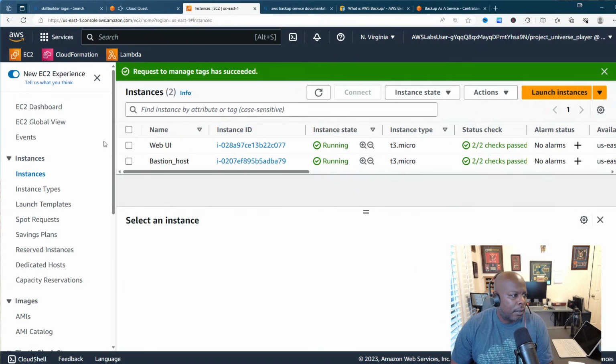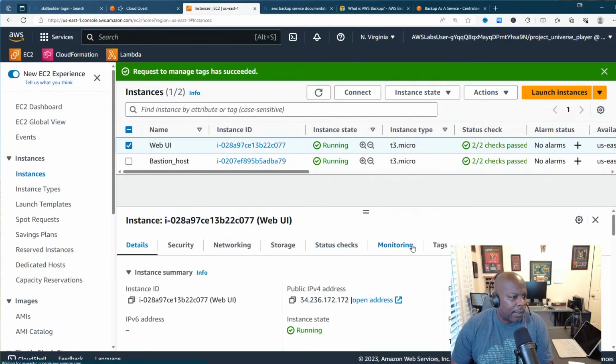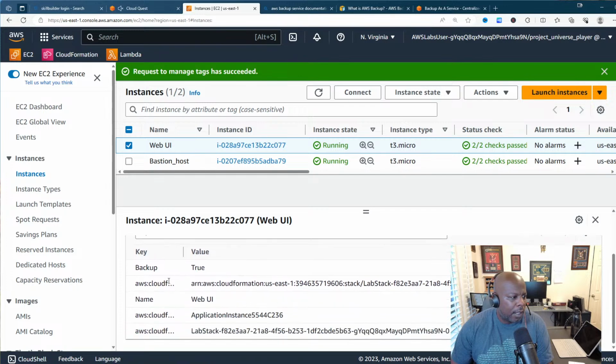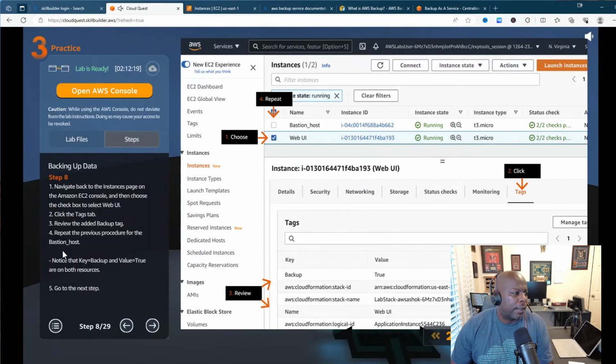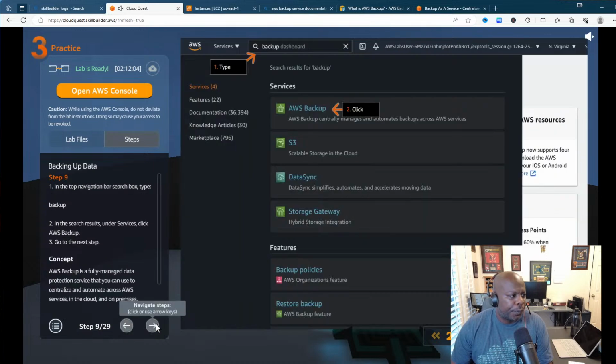All right, good. Let me just double check the web UI again. Let's make sure we're good. Backup true. All right, good. Everything is good. We want to make sure that we see both of those there and there, which we just did. Notice that the key backup and the value true are on both resources. So that's good. Go to the next step.